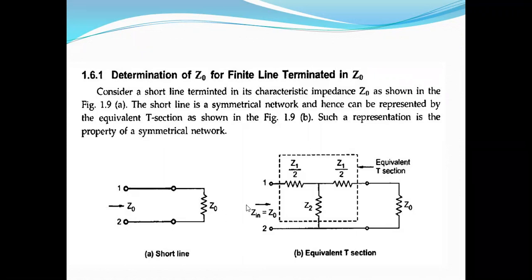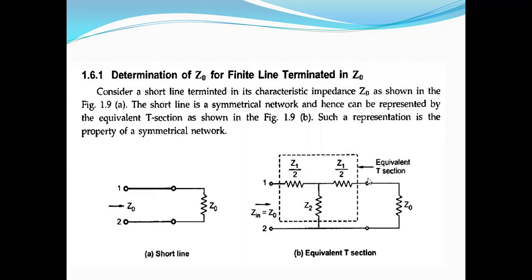Remember, this is an equivalent; for analyzing this finite line, we assume T equivalent sections. There is a resistance and inductance combination, and a capacitance and conductance combination here.